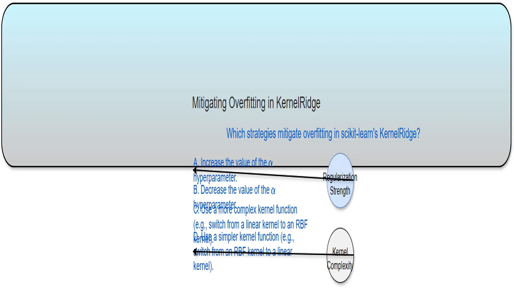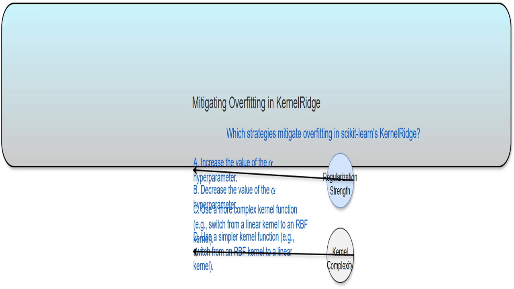This question is asking you to identify methods to prevent overfitting in a kernel ridge model. Overfitting happens when your model learns the training data too well, including its noise, resulting in poor performance on new, unseen data. We need to find techniques that reduce this overfitting behavior. This is the core problem.